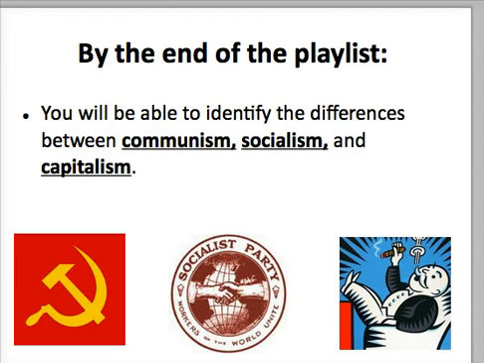Now capitalism, communism, and socialism are 3 economic systems that are present till today, and it's important to know about them not only for our daily lives but also because we're going to be having a final project about these 3 terms at the end of these playlists. Now let's go ahead and take a look at capitalism.